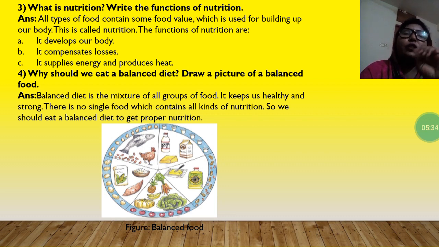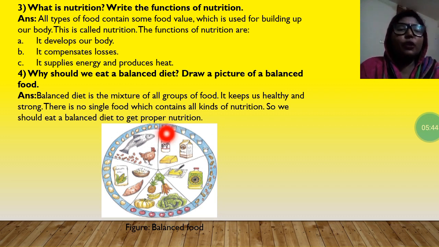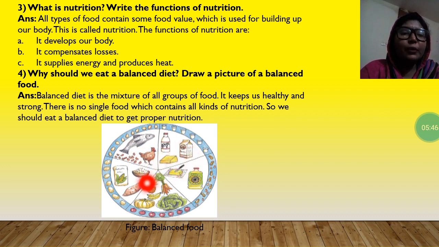Now my dear student, you have to draw the figure. The figure is given in your book already. That is a food plate. Okay. Now student, if you don't want to draw the chicken or milk or different vegetables, you can just write the names. And of course, after drawing the figure, you have to write the figure name. That is, figure: a balanced diet or a balanced food. So are you clear, student? Okay, now pause the video, learn it, or take the screenshot of the broad question answers.